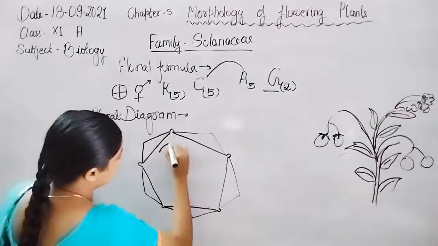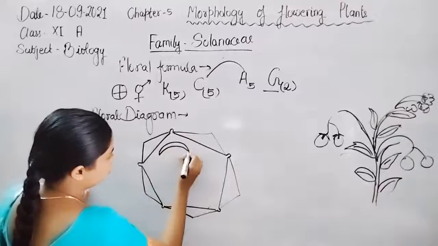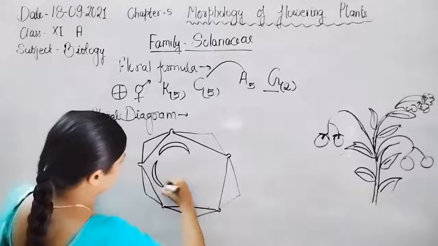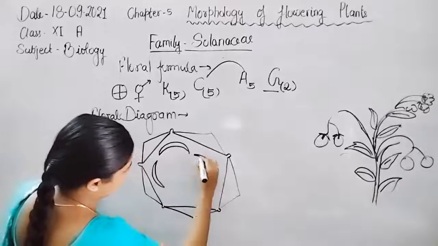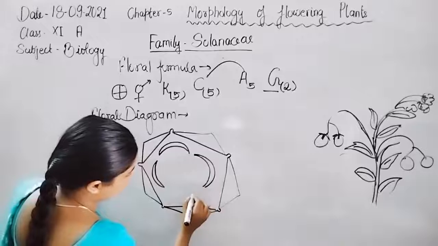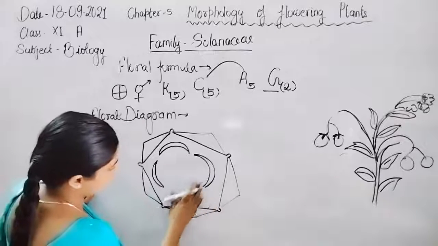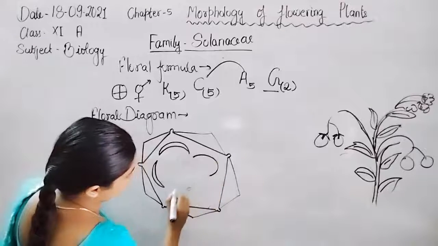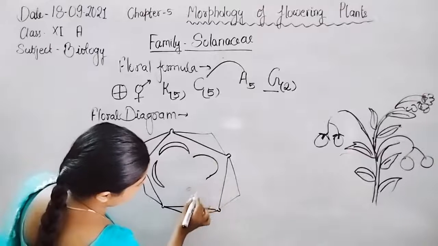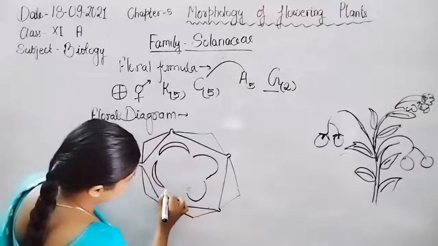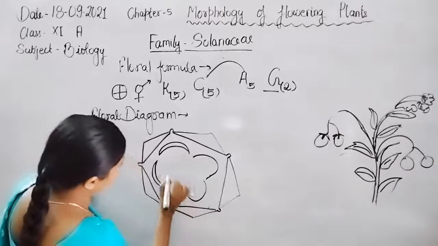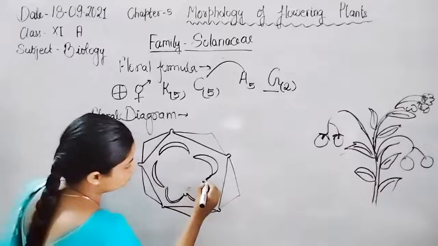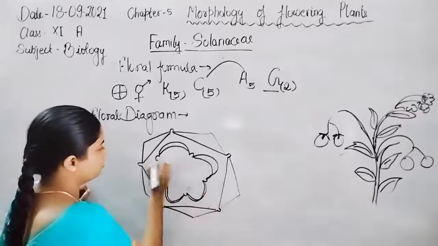Now the corolla, again 5 in number. They are also gamopetalous.